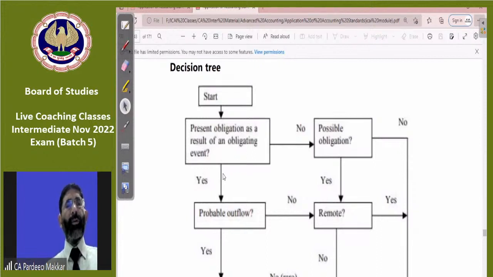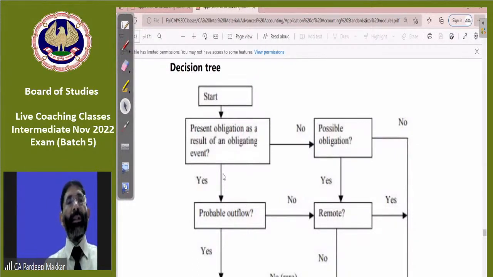This is a good table given to you, a decision tree. He says present obligation as a result of an obligating event. Any obligating event has been done and present obligation arises from there. Obligating event means the work which must be done, we have done it.